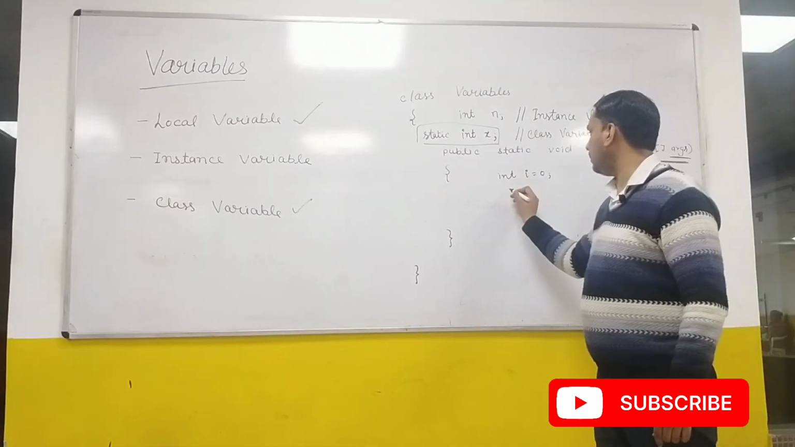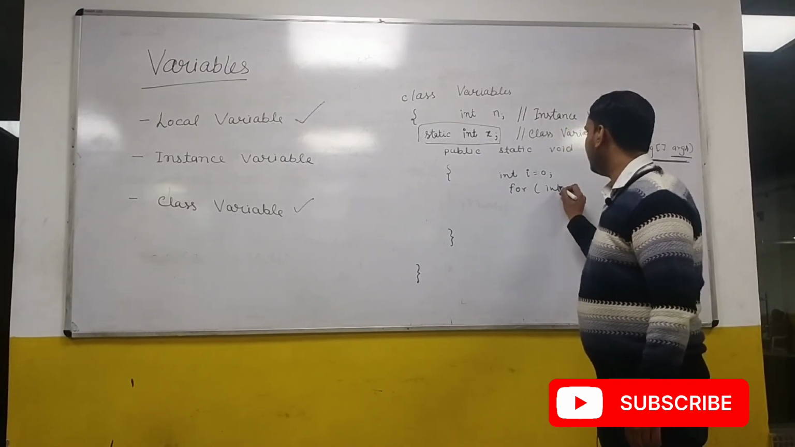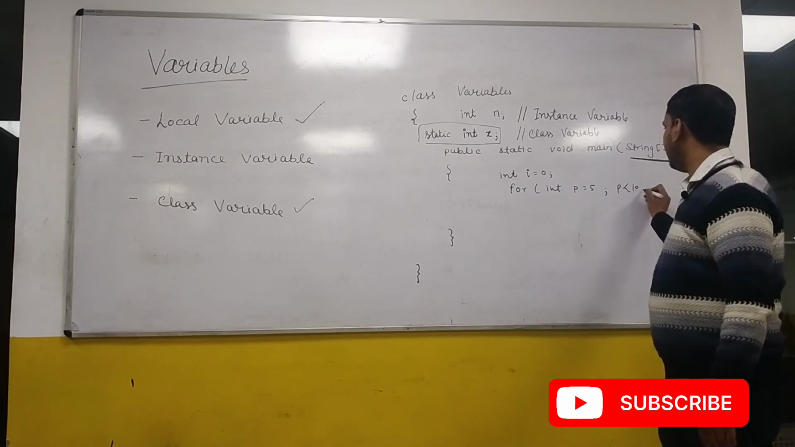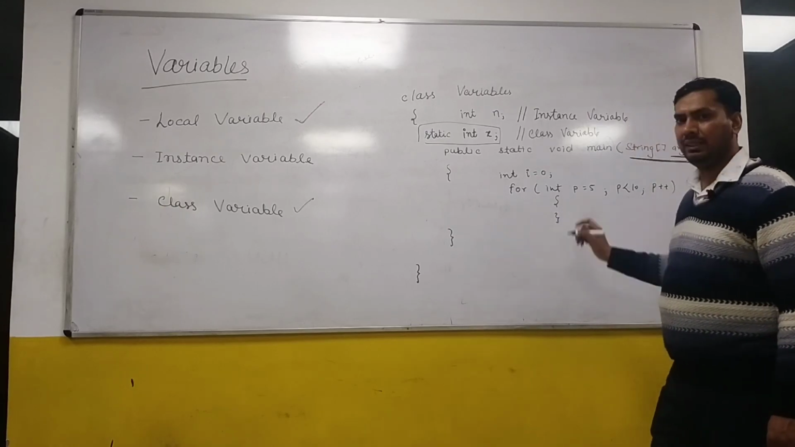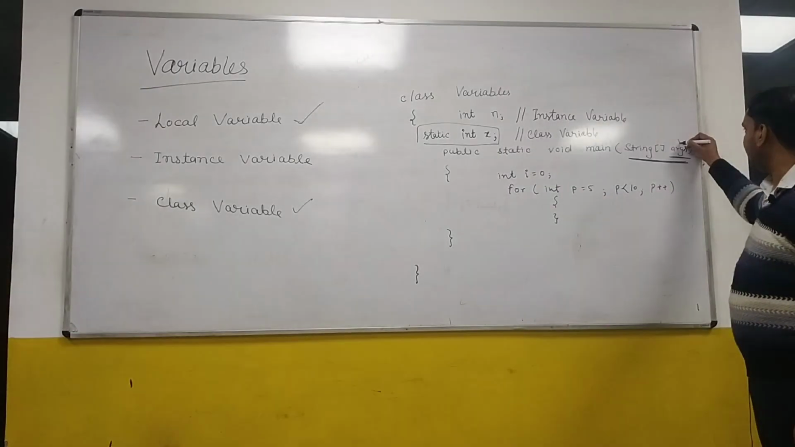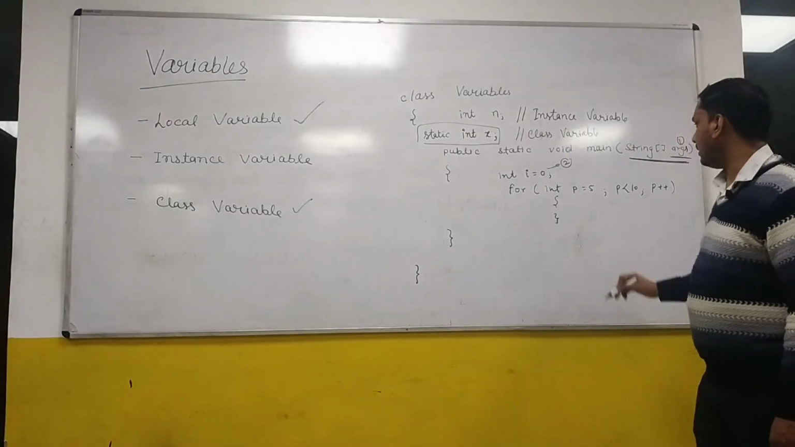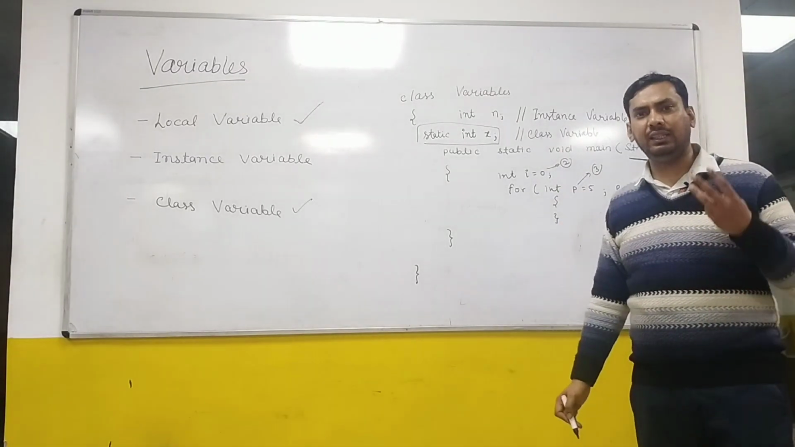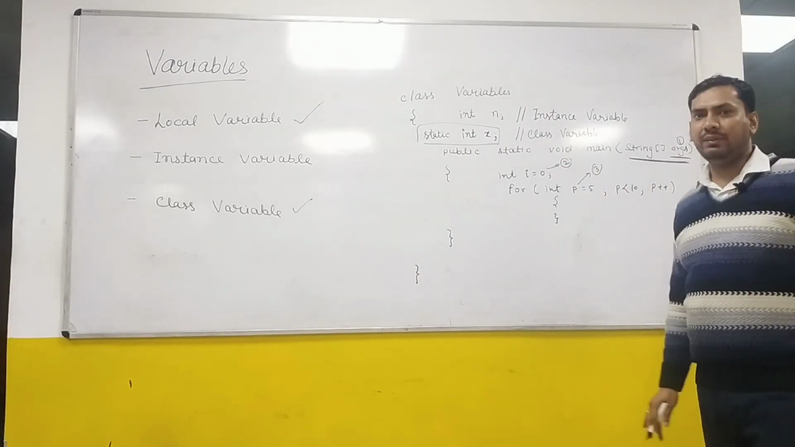Then again I created a loop here. I have written for int p is equal to 5, p is less than 10, p plus plus. So here you can see p is again a local variable. In this program, how many local variables are present? The first local variable is args, the second is i, and the third is p. So within this main function we have 3 local variables in total. Right? Now we'll learn about the local variable properties.